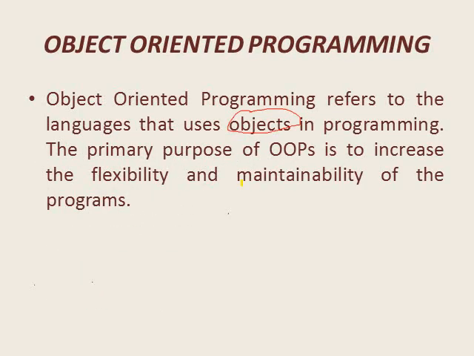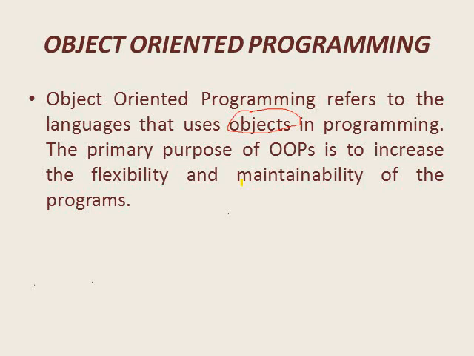Now let us discuss about what object-oriented programming is. The object-oriented programming refers to the languages that uses objects in programming. The primary purpose of OOPs is to increase the flexibility and maintainability of the programs.